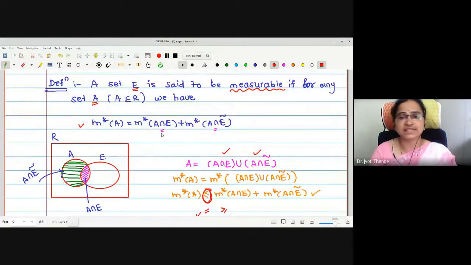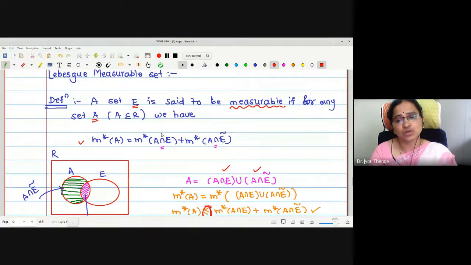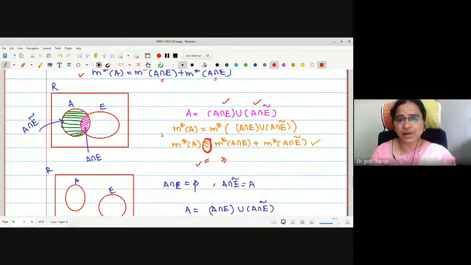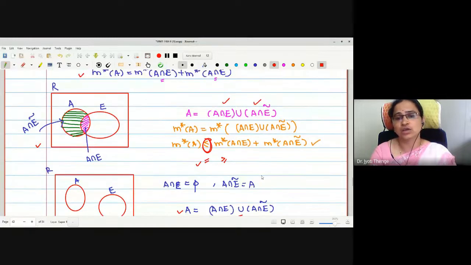No doubt we will see the examples of measurable sets. But if you have any difficulty with the definition, you can ask me. This is the simplest way I have explained. In both the cases, if they have intersection, if they do not intersect, still A is written as the union of the two parts, A intersection E and A intersection E complement.